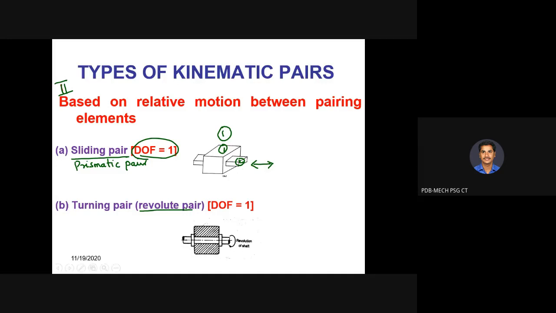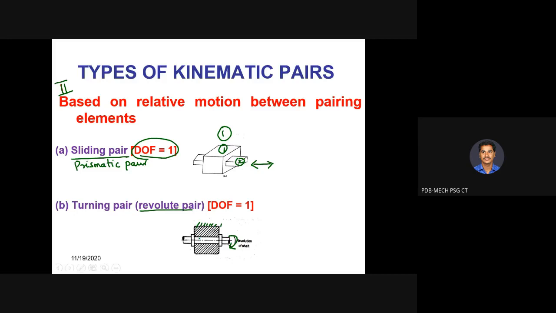Okay, when two links are connected, that one link is constrained. If I constrain this particular bush, and another link is going to relatively rotate, okay, so with respect to this link, this particular shaft is going to have rotational motion or revolution of the shaft. If it is like that, that is called turning pair. You can call it as turning pair or revolute pair. So if one link rotates with respect to another link, that is called revolute pair.